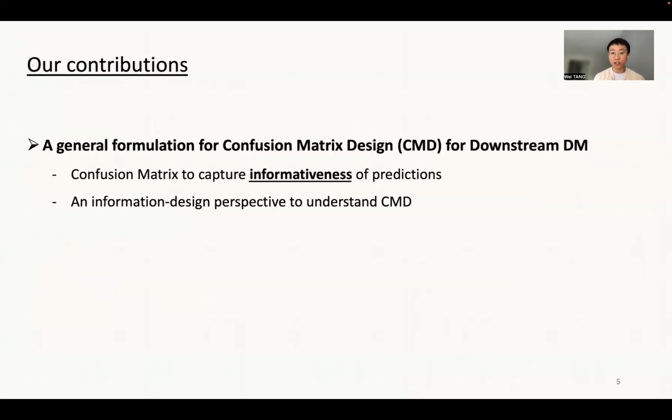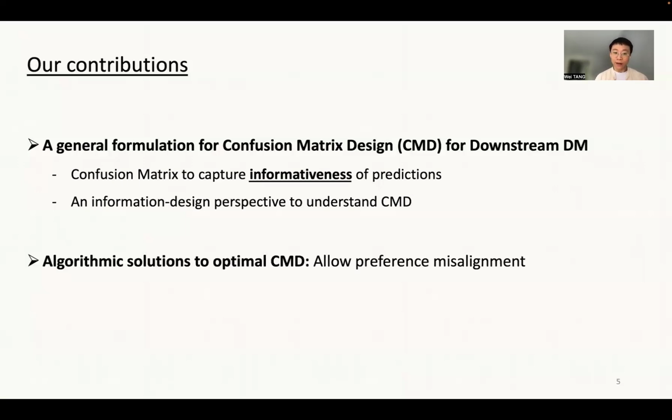We build a connection between the AI designer's confusion matrix design problem and a classical framework in economics called information design, to understand how to provide predictions for downstream decision making. We provide algorithmic solutions to compute the optimal confusion matrix, and we allow for preference misalignment between the AI designer and the downstream decision makers.